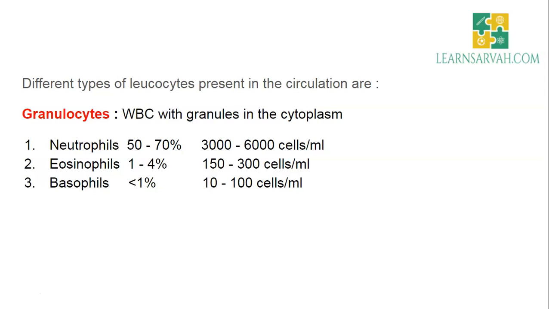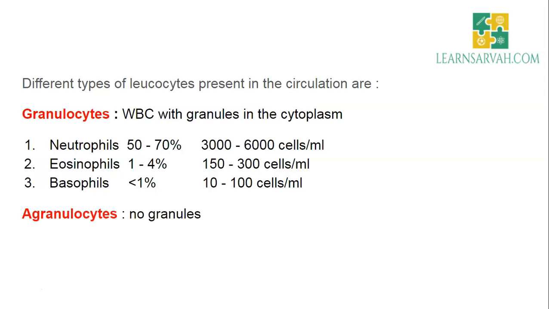Neutrophils are the most abundant type of granulocytes, and also the most abundant WBCs. They consist of 50 to 70% of the total, that is 3000 to 6000 cells per ml, and eosinophils 1 to 4%, and basophils comprise less than 1%.